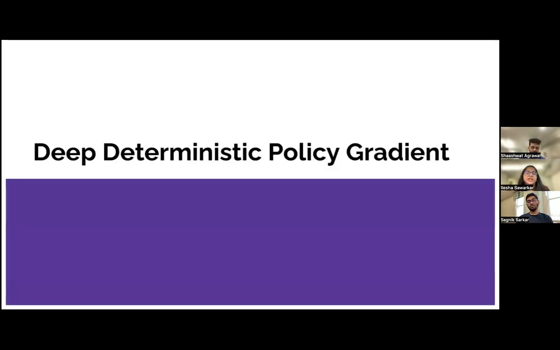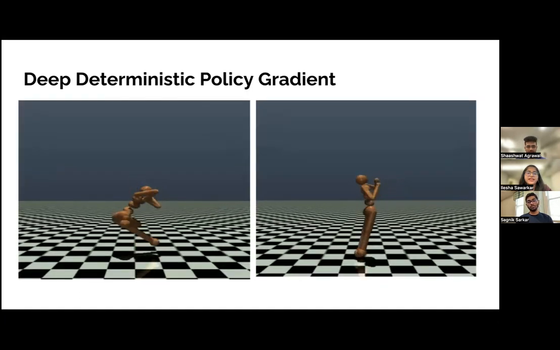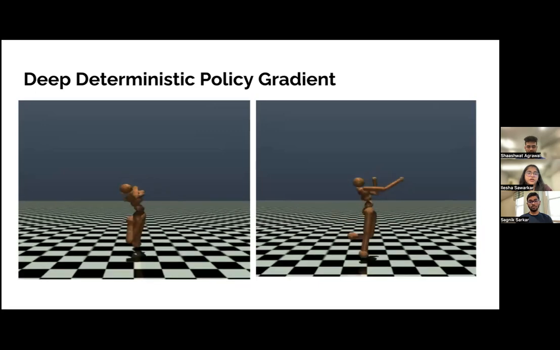So the next algorithm is the Deep Deterministic Policy Gradient. In this algorithm, basically what we do is train an agent in a high dimensional action space to solve continuous control problems. It utilizes an actor-critic architecture with an actor network learning a deterministic policy, and a critic network evaluating action quality. The algorithm involves selecting actions based on the policy, executing them, updating networks, and employing target networks for stability. DDPG has been successful in domains like robotic control and autonomous driving by combining deep learning and deterministic policy gradients. So these are the outputs from our model.